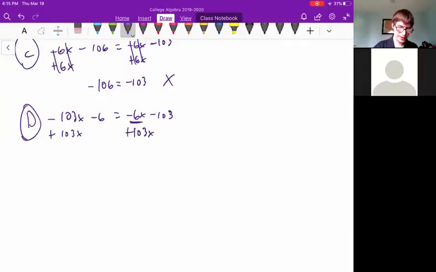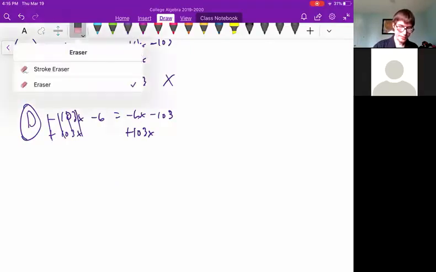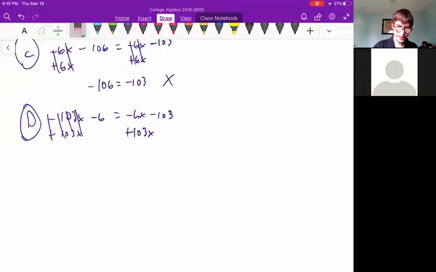I'll get rid of the 103x on the left side because that cancels out. And so we're left with negative 6x plus 103x. Oh, we did that before. That is 97x, because negative 6 plus 103 is 97, which is 103 minus 6. Cool. So we get negative 6 equals 97x minus 103.